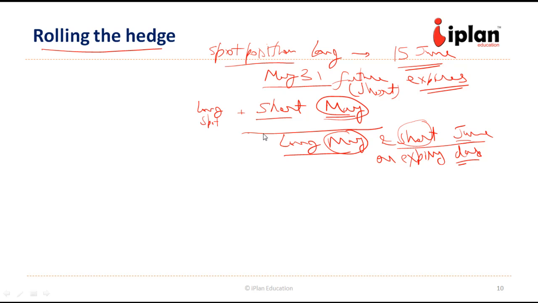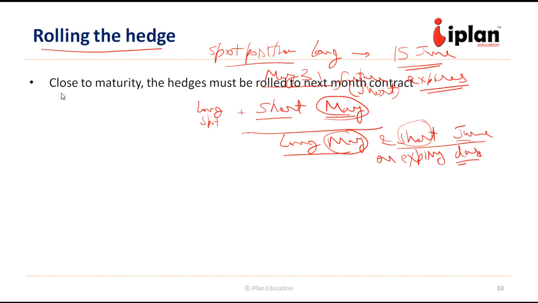This process is called rolling the hedge. So when we are very close to the maturity, we need to hedge. For that, we need to roll our position to the next contract.